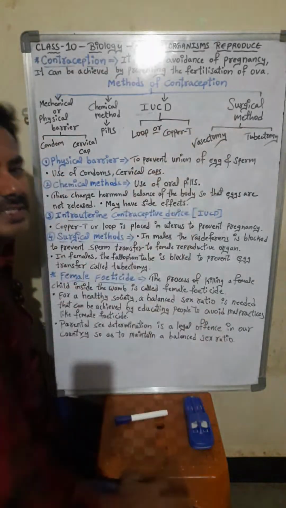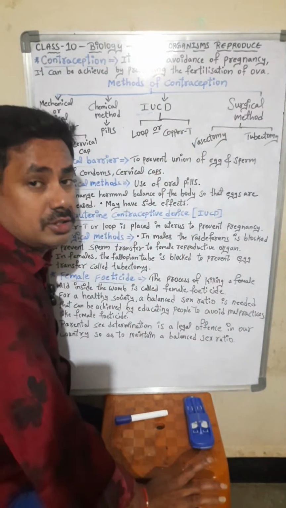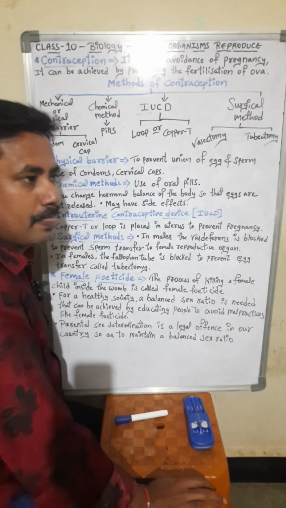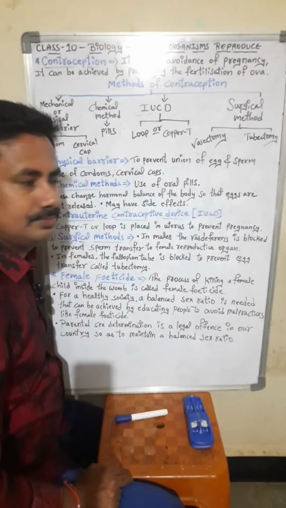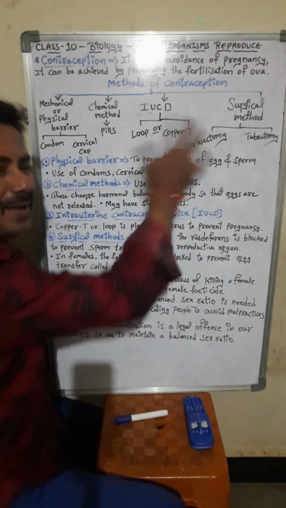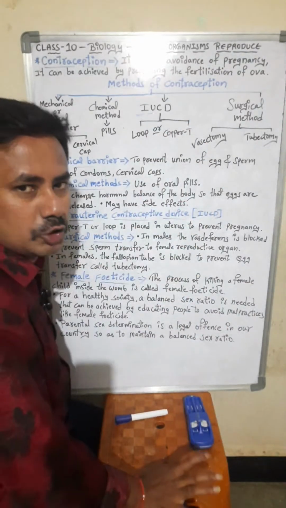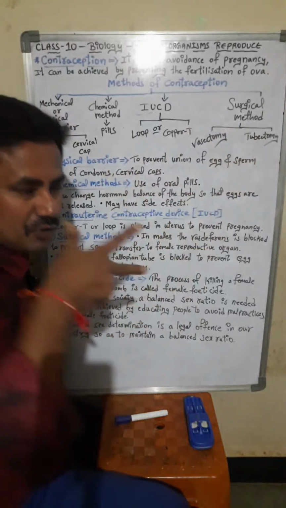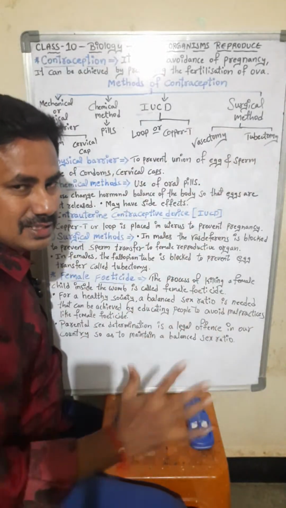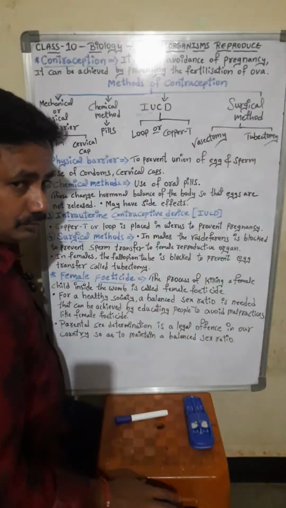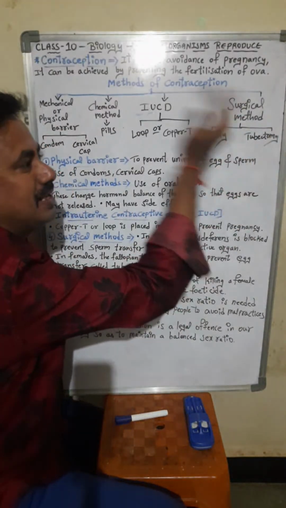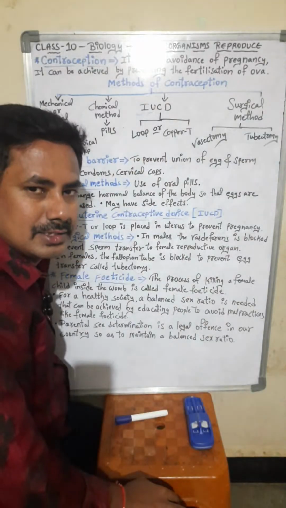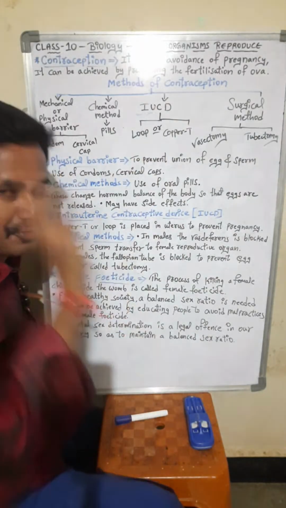The next one is the surgical method, the operation method. The doctors will do the operation. In males it is called vasectomy, and in females, if the operation is done for avoidance of pregnancy, it is called tubectomy. Tubectomy in females, vasectomy in males. Clear? You have to remember the four things.